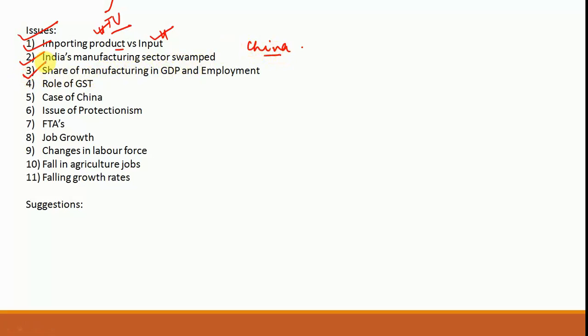Another issue is with regards to share of manufacturing in GDP and employment. Now this, the author has said that this share of manufacturing sector in both the GDP as well as in creating employment is something that has stagnated since 1991, because after liberalization it is the manufacturing sector which has been the most worst impacted, and as a result of which the manufacturing sector has failed to create both GDP growth as well as employment. So that is something that is analyzed.